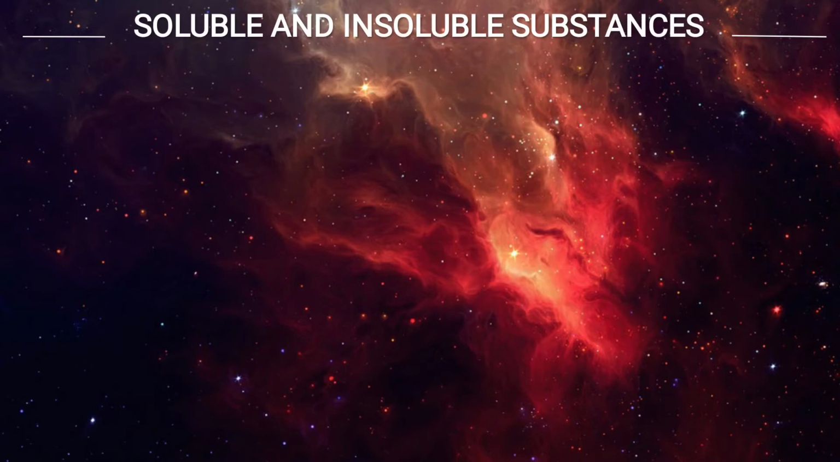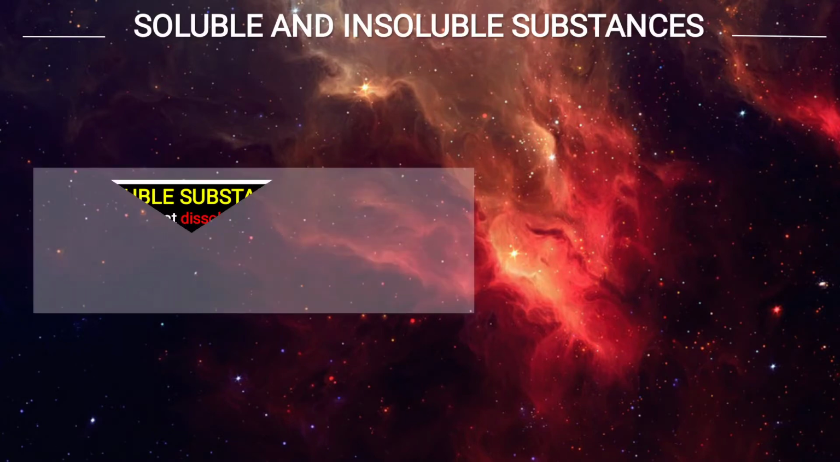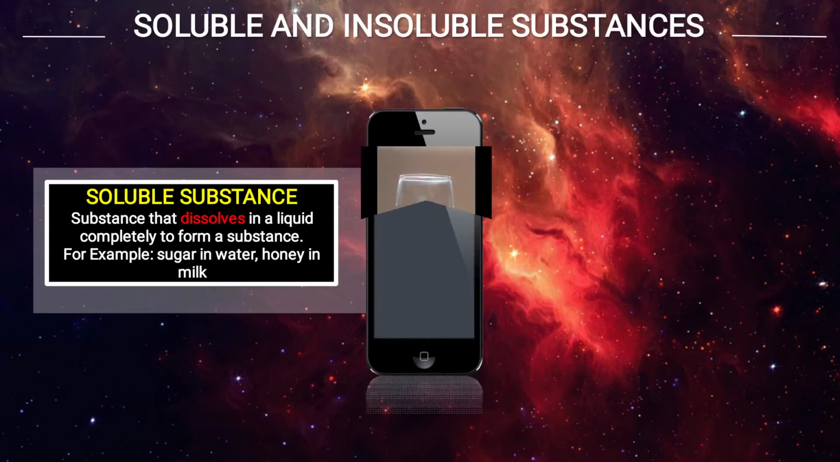Soluble and insoluble substances. A soluble substance dissolves in a liquid completely to form a solution. For example, sugar in water, honey in milk. As you see in the image, salt is mixed in water, and when it is stirred, now you see the salt molecules dissolve in the water. It mixes, it dissolves. So we can say it is a soluble substance.